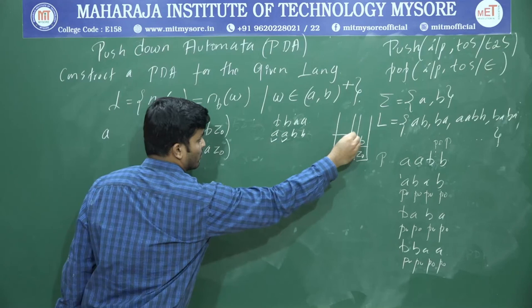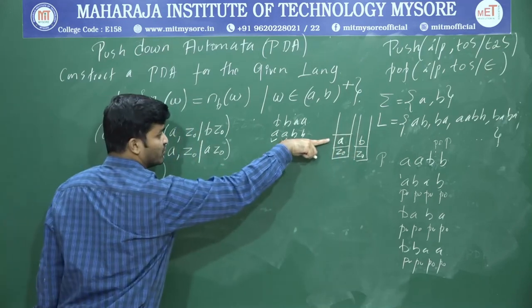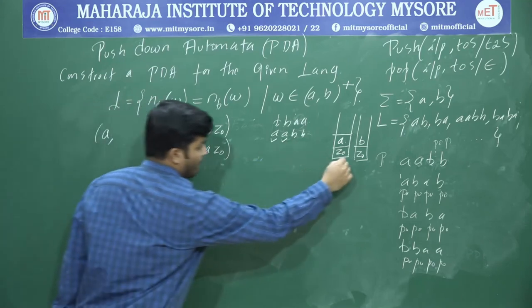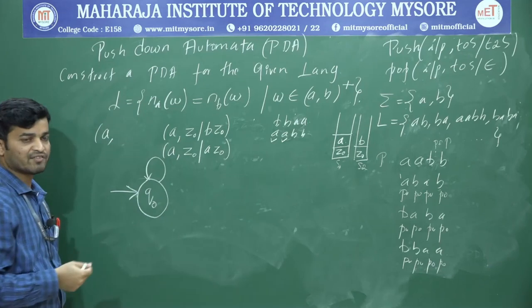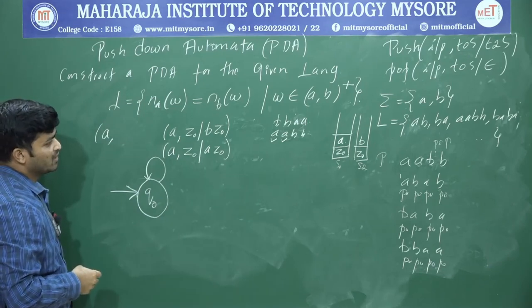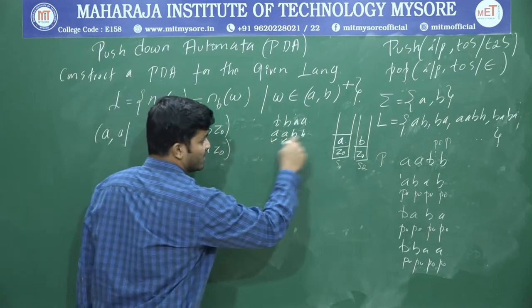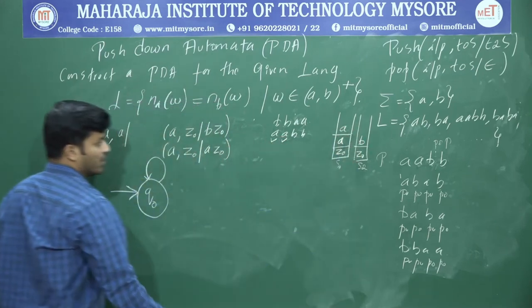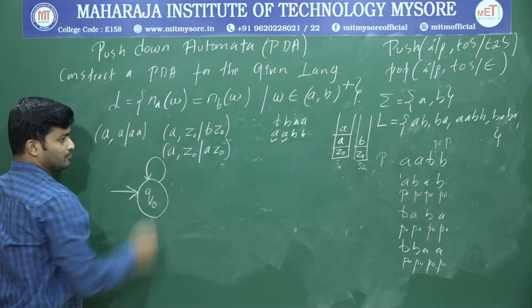So now I'm reading one more. Input is A. And what's the top of the stack? Top of the stack is also A. For this is stack number 1. So you're going to have only one stack. I'm taking a different example. Input is A and top of the stack is also A. What operation is supposed to be performed? Push. So I'm going to push this A into top of the stack. Now what's the top two symbol? A. Write this one over here.